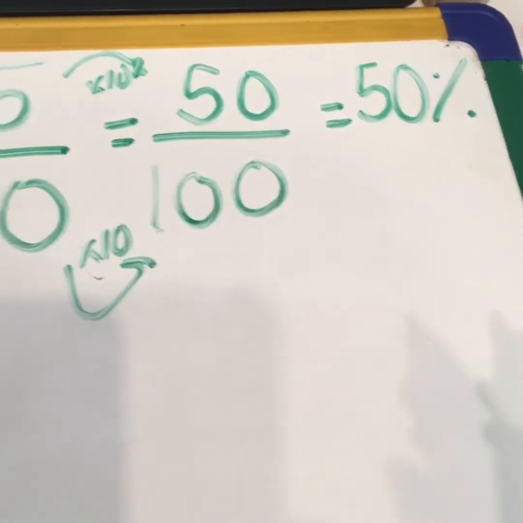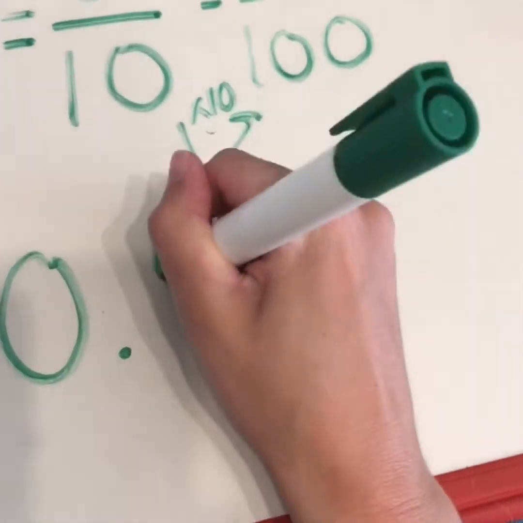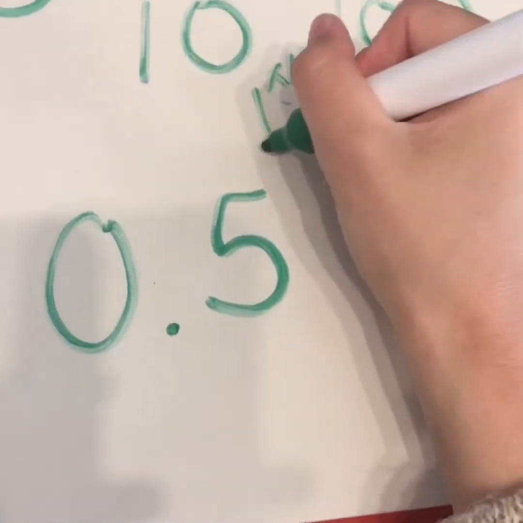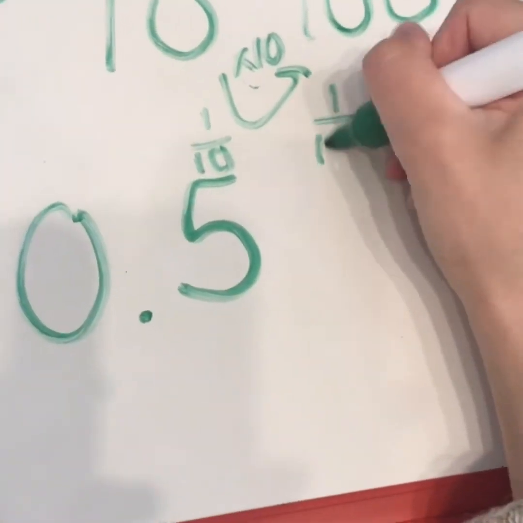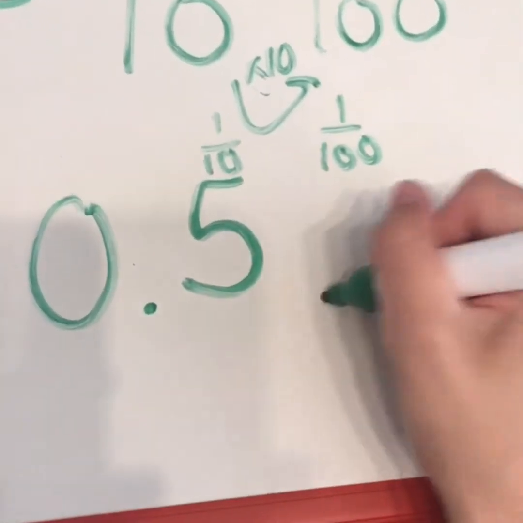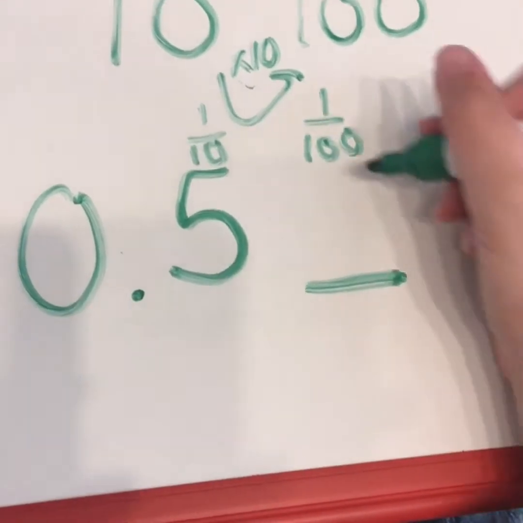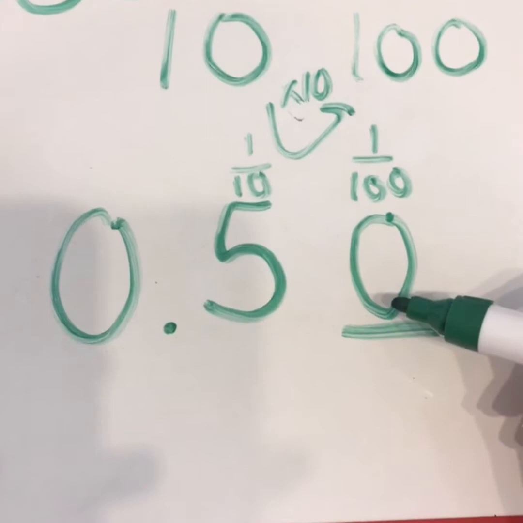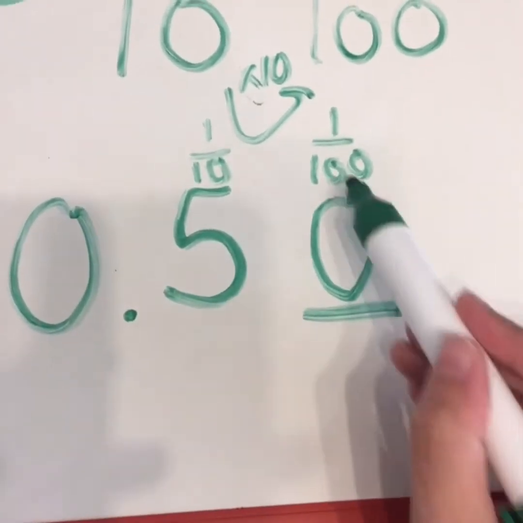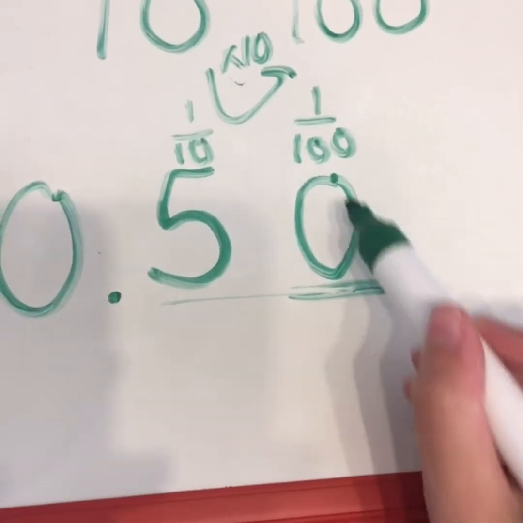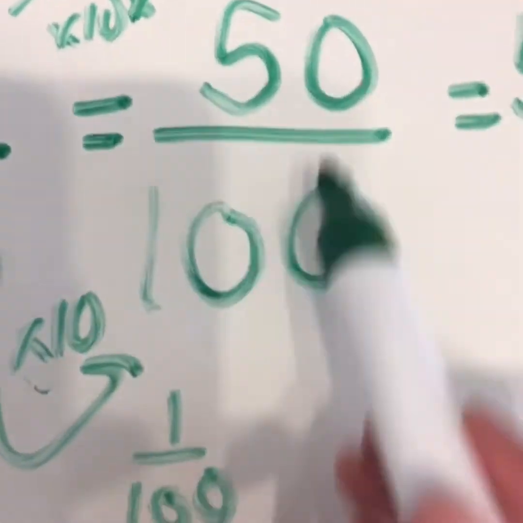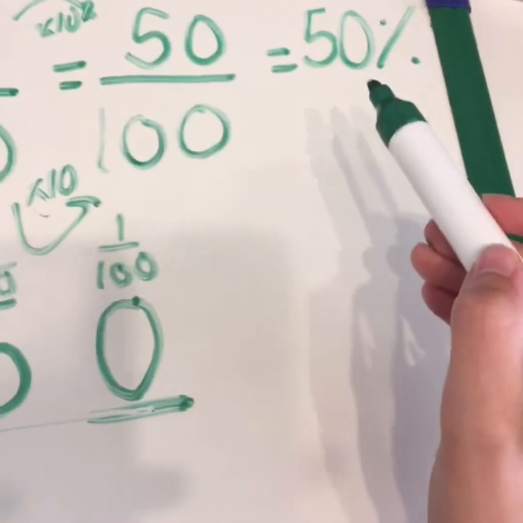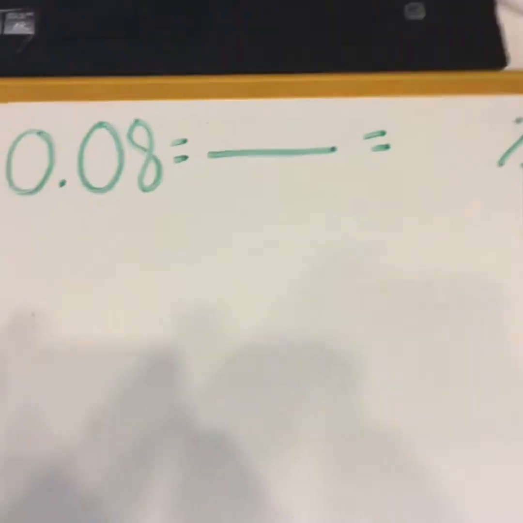50%. Lovely. So the quicker way to do this, when you can start doing this in your head, is thinking about if this is your tenths column and this is your hundredths column, what goes here? Well, what goes here would be a 0 because putting that 0 there does not change my number. So what would this be as a fraction? It would be 50 hundredths, just like we had over here, because we know that all of this is equivalent. 50 hundredths is the same as 50%.